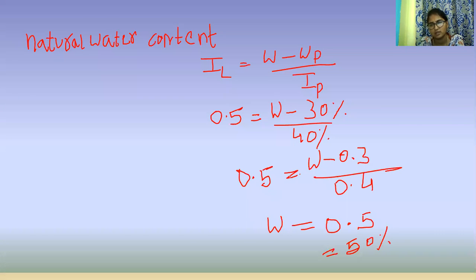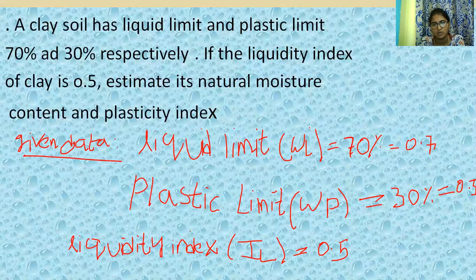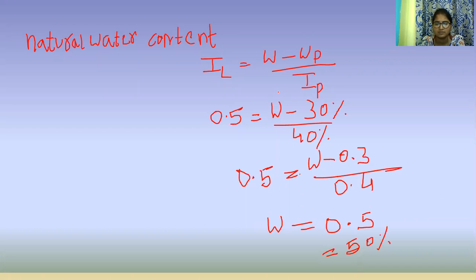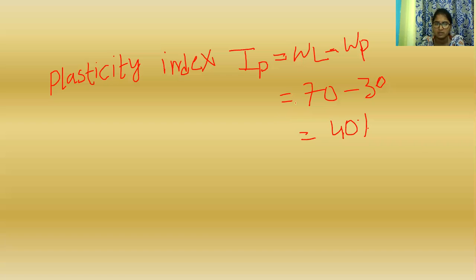Finally we get water content equal to 50%. To solve any problem, we go this way only. First read out the problem, write the given data with abbreviations in a clear way, step by step, write the formula, substitute the values in the formula, and finally write the result. So this is another model related to plastic limit, liquid limit, and plasticity index. Thank you.